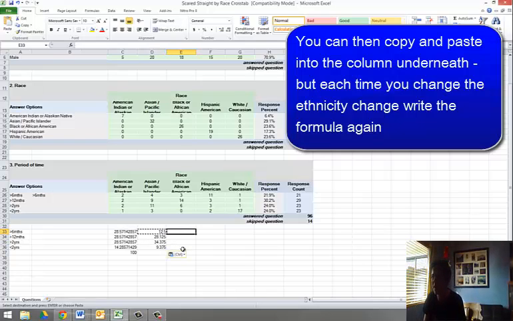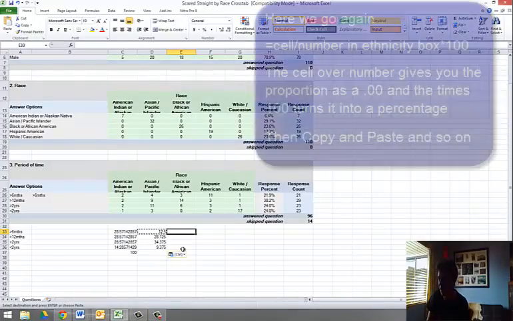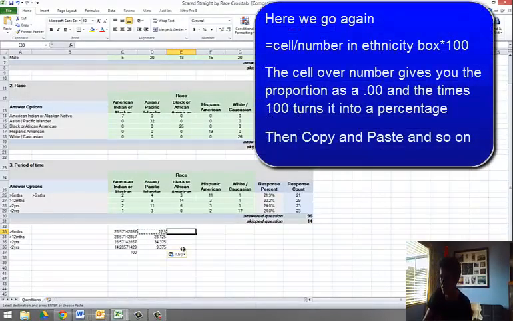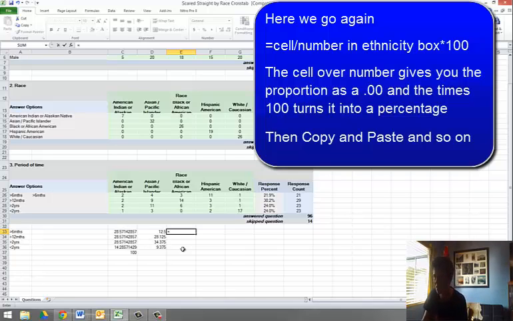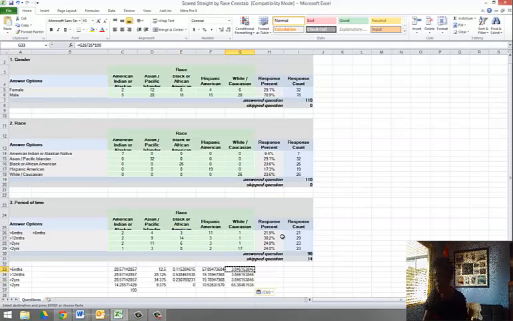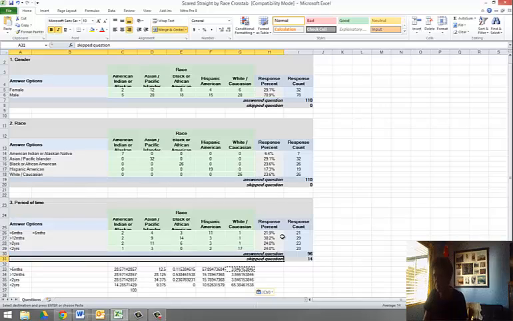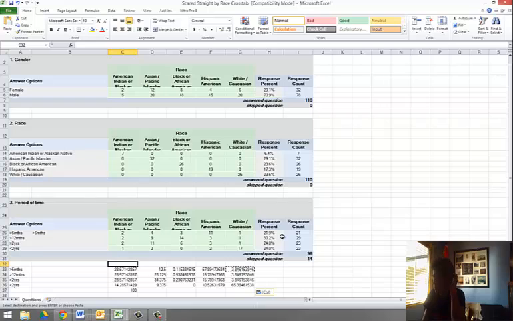Now I'm going to do the same with Black or African American, and I'm going to go equals, shift that up to the cell, over 26, because that's the proportion. Okay, now one thing I'm going to do too, that we talked about, is I'm going to see what the difference is between them.